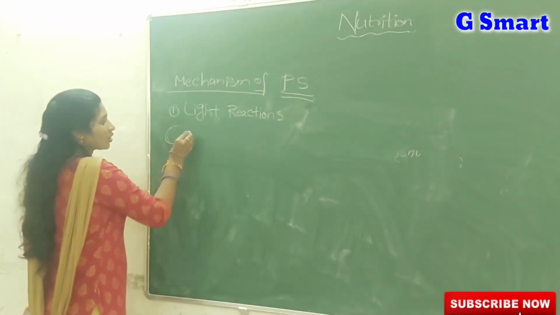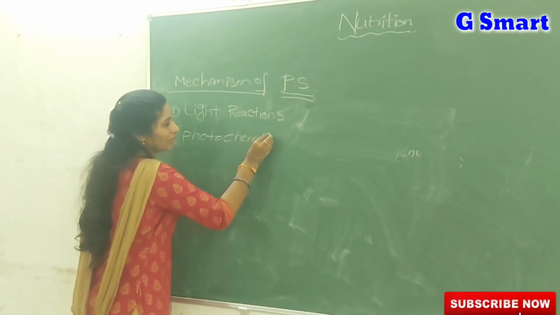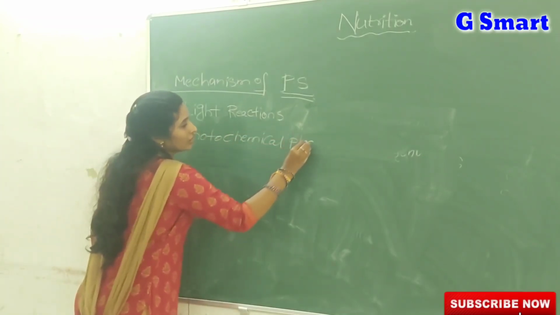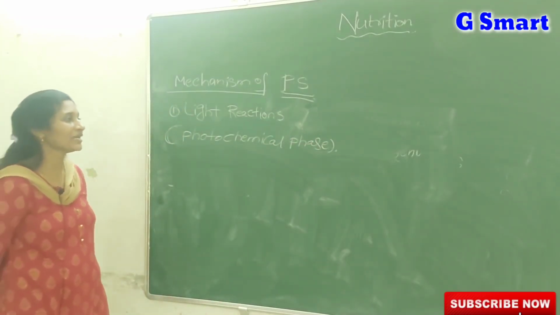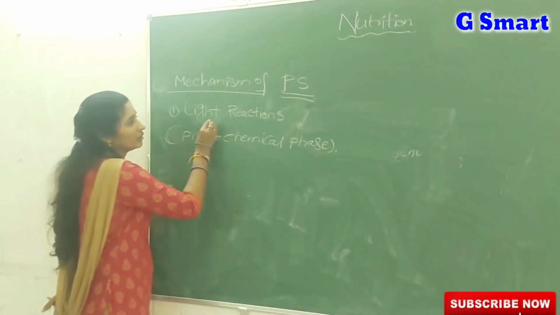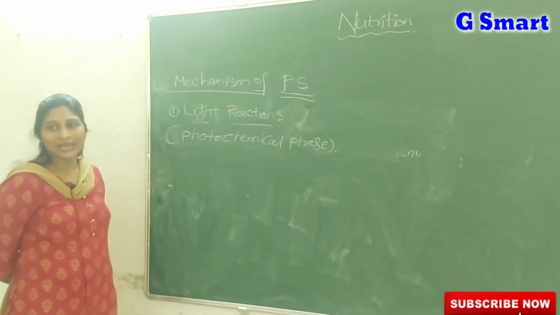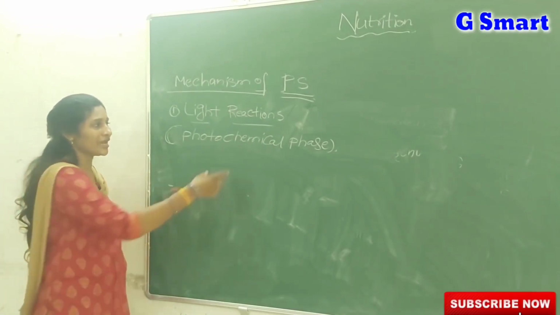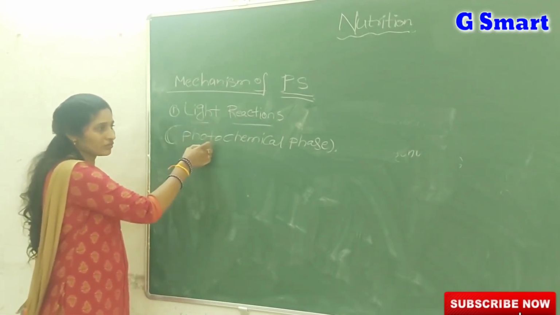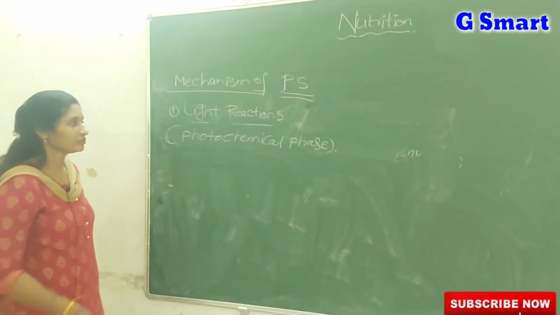The light reactions are also called by another name, photochemical phase. Why do we call these light reactions the photochemical phase? Once the light energy is trapped by the chlorophyll molecule, the light reactions will start. That's why we call these chemical reactions that occur in the presence of light the photochemical phase.